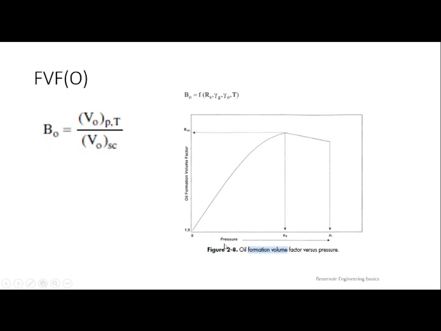We have X and Y axes: formation volume factor of oil here, and pressure on the X axis. Here the highest pressure we are naming reservoir pressure, and the pressure where the first bubble escapes is bubble point pressure, and below that is below bubble point pressure, and finally you are reaching your surface pressure.